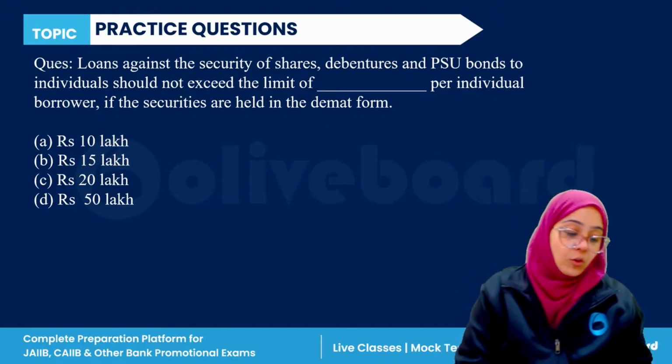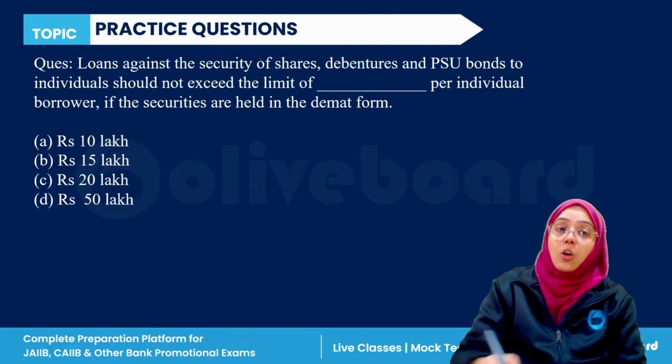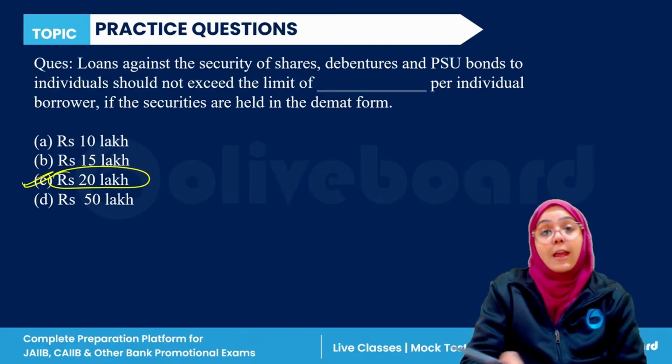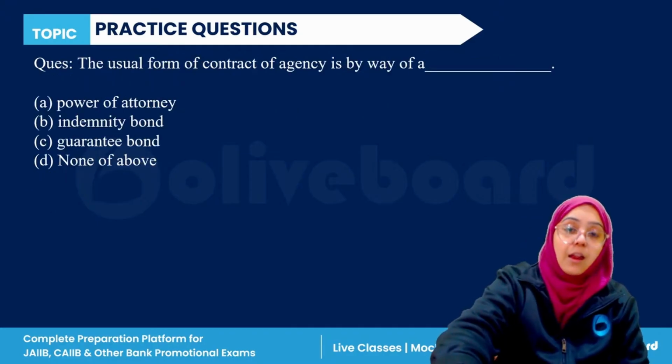Okay, so loans against the security of shares, debentures, and public sector bonds shall not exceed the limit of rupees 20 lakh if the securities are held in demat form. So C is the correct answer.